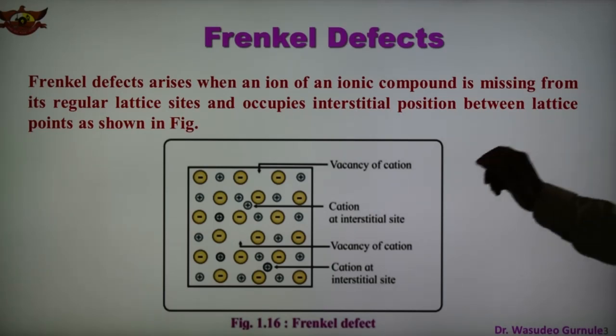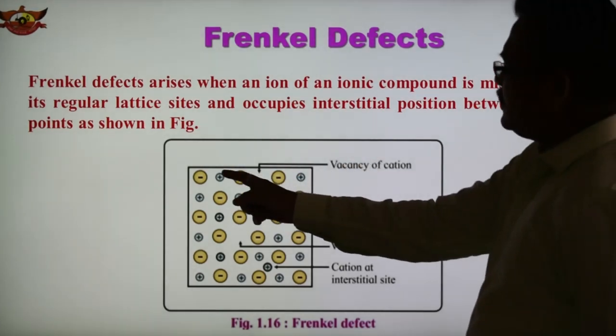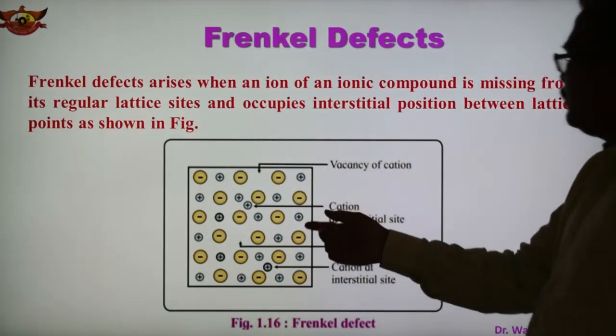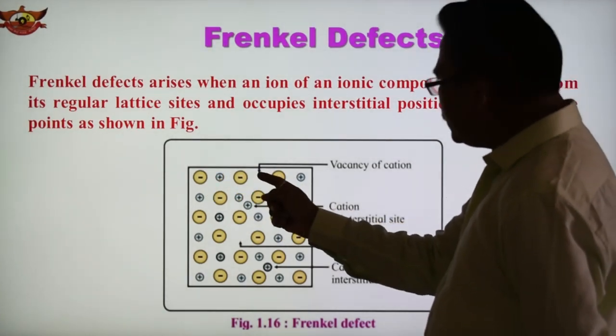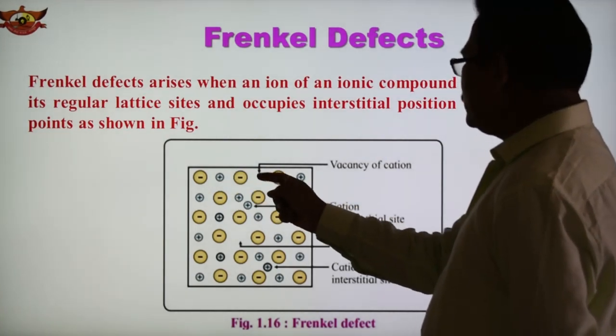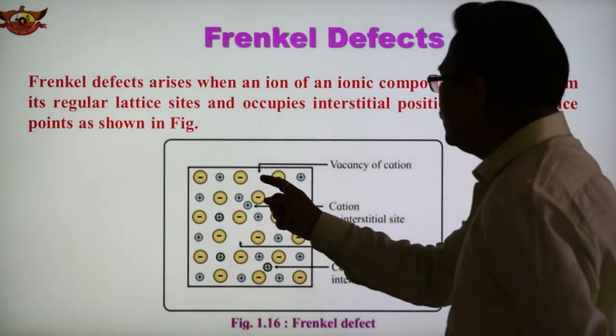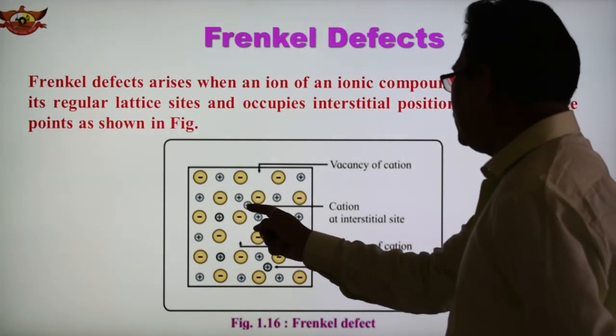In this figure it is shown, this is the vacancy of cation. Alternate ions are present, positive and negative. Here is a positive vacancy. So in the order there is a vacancy, and this positive ion is occupying an interstitial site. This is the cation at the interstitial site.